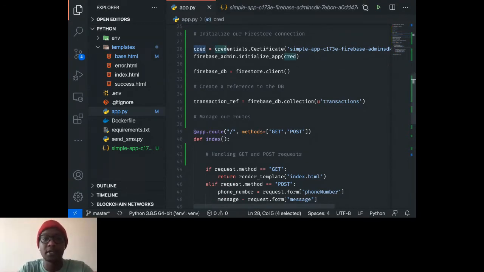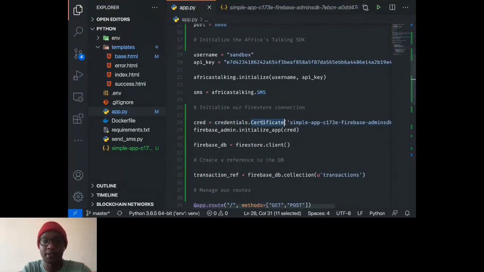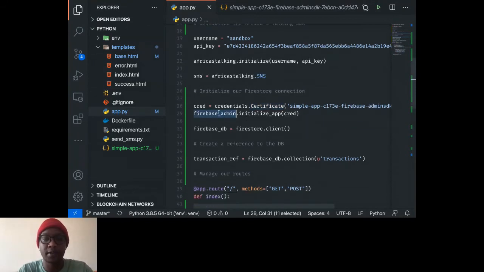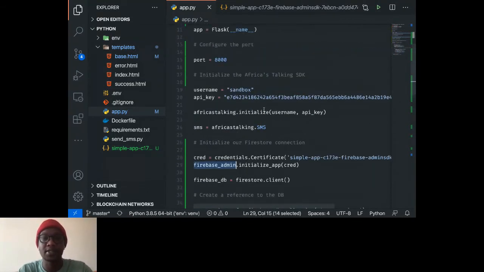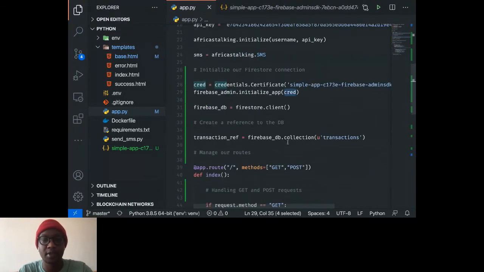So for credentials, I create a variable called cred, using credentials that I imported up there, .Certificate. This allows me to use the JSON certificate I got from the Firestore console. And then firebase_admin, I'm essentially just initializing the app itself and passing the credential in.